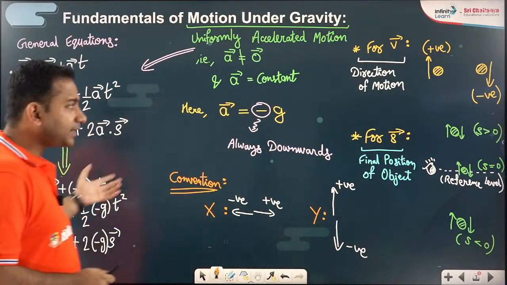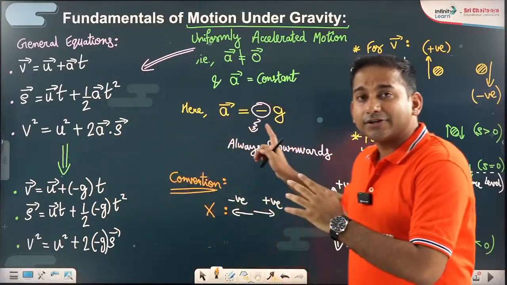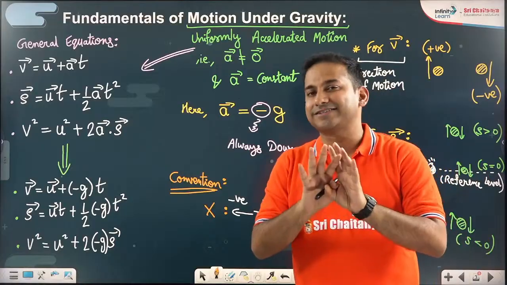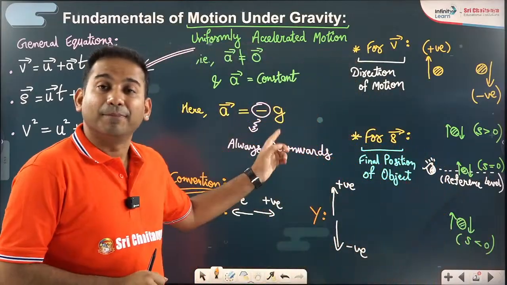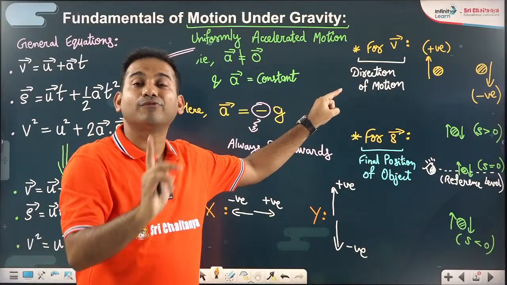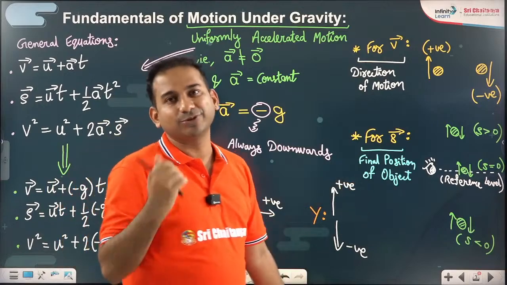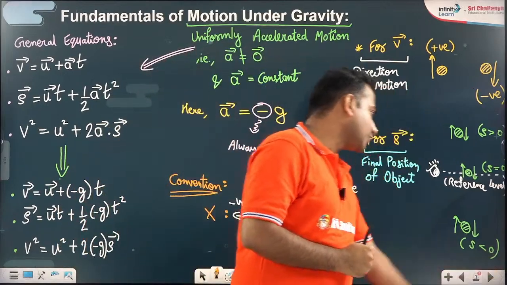All right. Then the sign of acceleration in the motion under gravity is fixed. Acceleration vector is fixed, minus g. But for the velocity vector, you have to consider the direction of motion and not the position. But for the displacement vector, you have to consider the position and not the direction of motion.